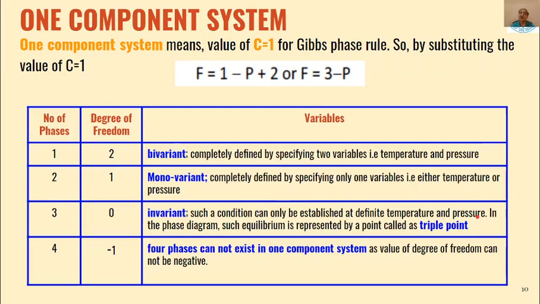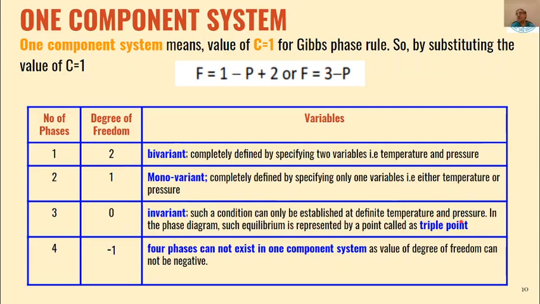There will be an invariant system where three phases coexist. There you will have a definite value of temperature and pressure. If you change that value to any extent, then the system will not remain invariant. That is, degree of freedom will not remain zero if you change that value.